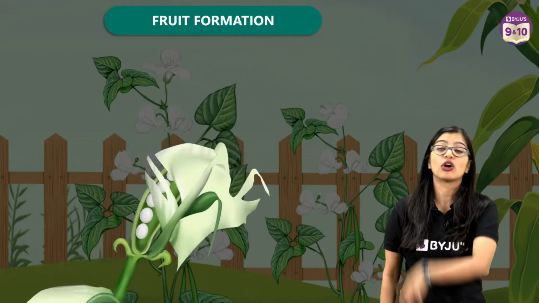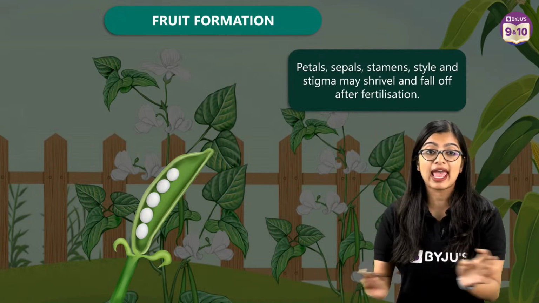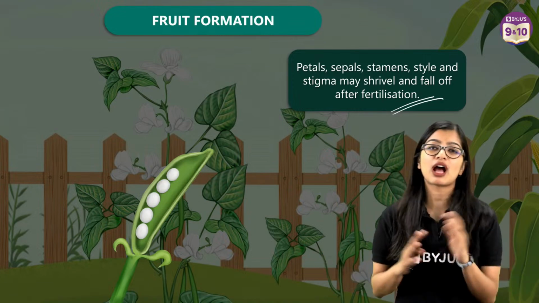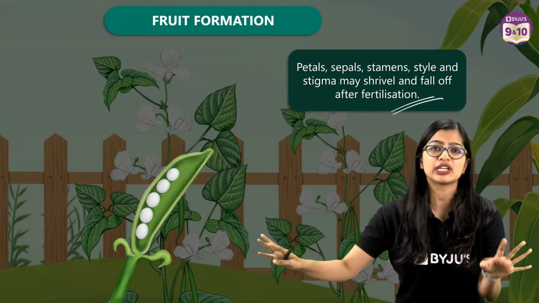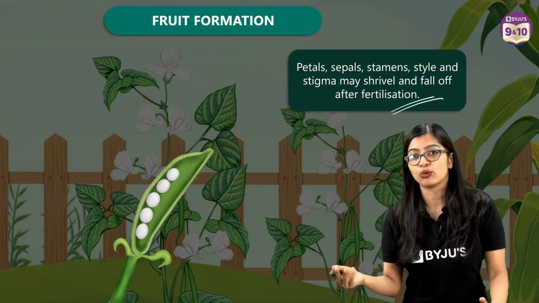Basically, all the other parts, like your stamen, petals, sepals, style, stigma, everything will shrivel down, or they will fall off. Their work is over, now they will shrivel and fall down, okay? They are all dead now. Now you're left with your fruit, right?